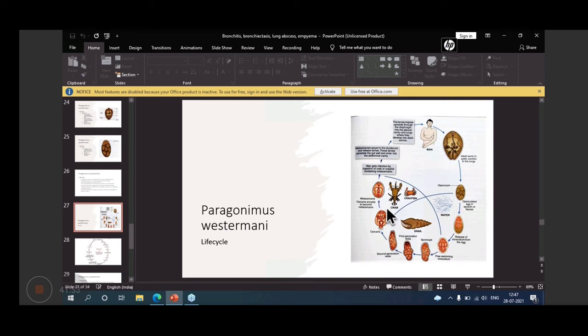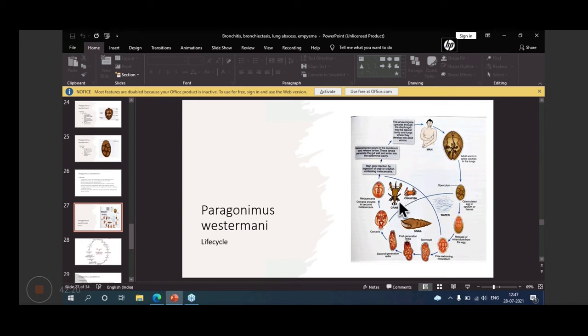Then when cercaria enters this crab or crayfish, it encysts and becomes metacercaria. So the encysted form is metacercaria. And man gets infection by ingestion of this crab, because the metacercaria is inside the crab or crayfish.